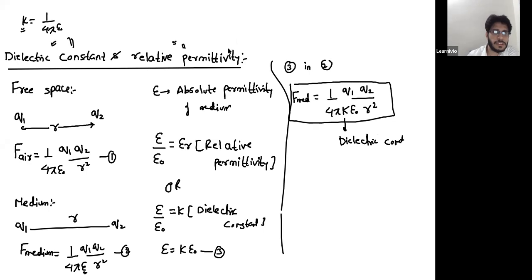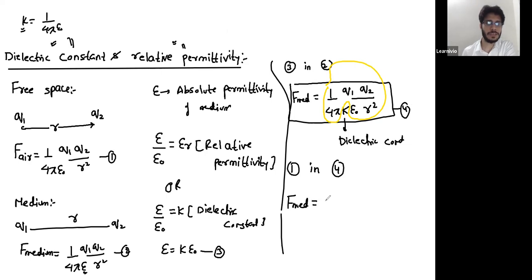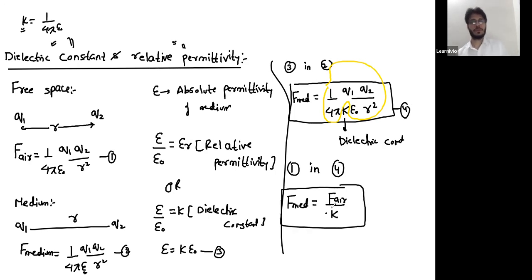Now in this expression, 1 over 4 pi epsilon naught Q1 Q2 by R square, this is equation number 4. This whole thing is the force in air, right? So if we substitute equation number 1 and 4, then you will get that the force between the charges in medium is the force in air divided by the dielectric constant of the medium. So force in medium is force in air by K.